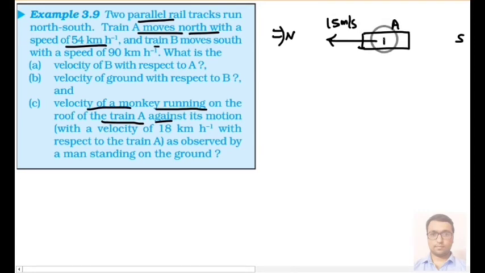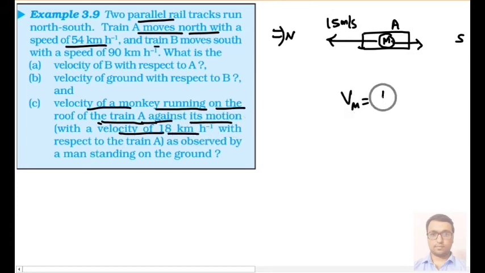Now we have a monkey on this train, and this monkey is moving opposite to the direction of the train. It says the monkey is running on the roof of train A against its motion with a speed of 18 km per hour.